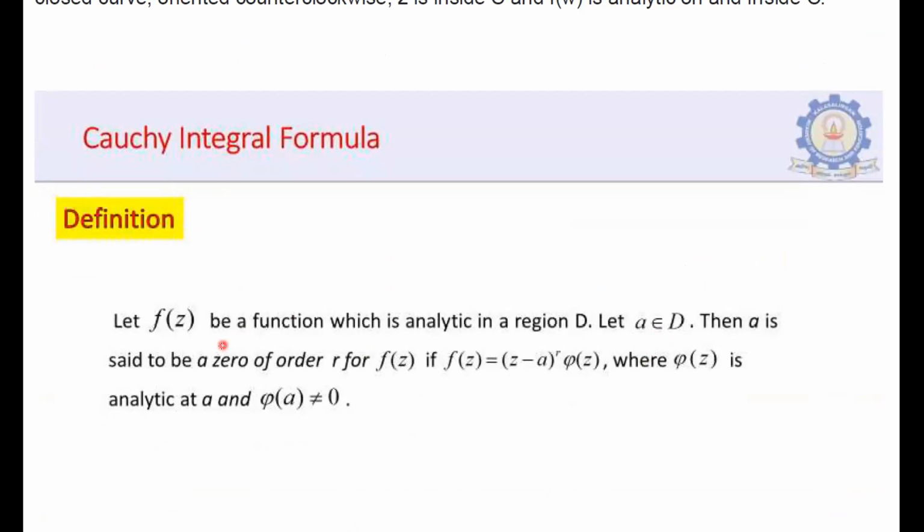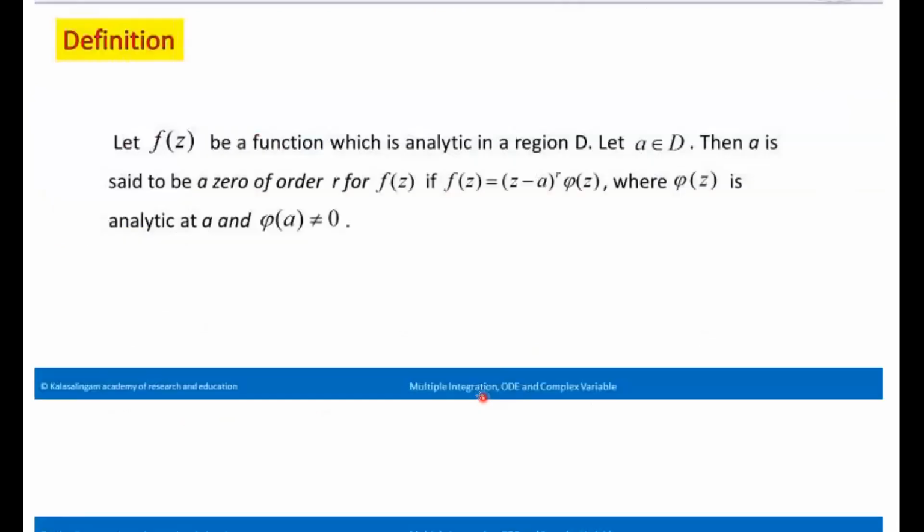So what is it? Let f of z be a function which is analytic in a region D. Let A belong to D. Then A is said to be a zero of order R for f of z if f of z can be written in this form: f of z equals (z minus a) to the power R into phi of z, where phi of z is analytic and at A, phi of A is not equal to 0. Then in this case, we say that A is a zero of the analytic function f of z of order R.